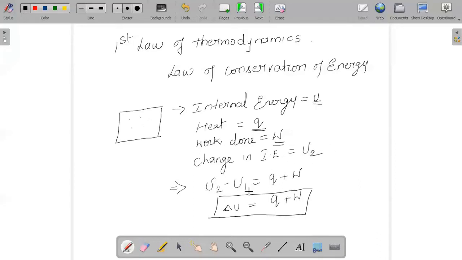So U2 minus U1, that is the final minus the initial, we say as delta U, or change in internal energy. And change in internal energy is heat plus work done.